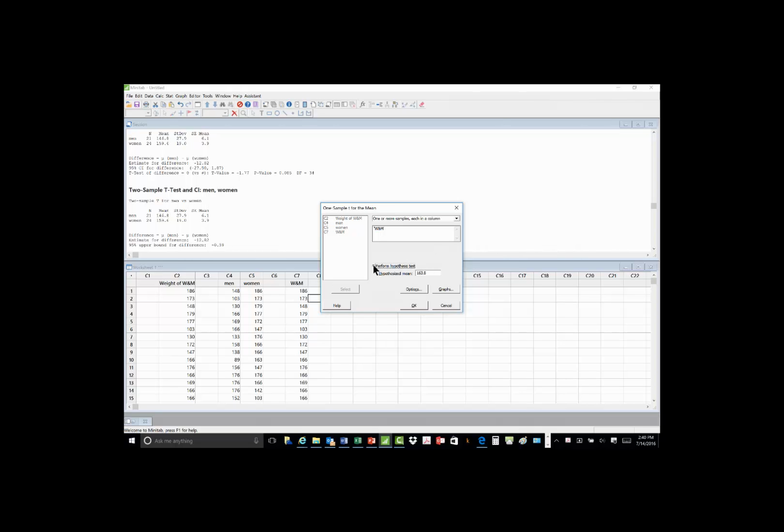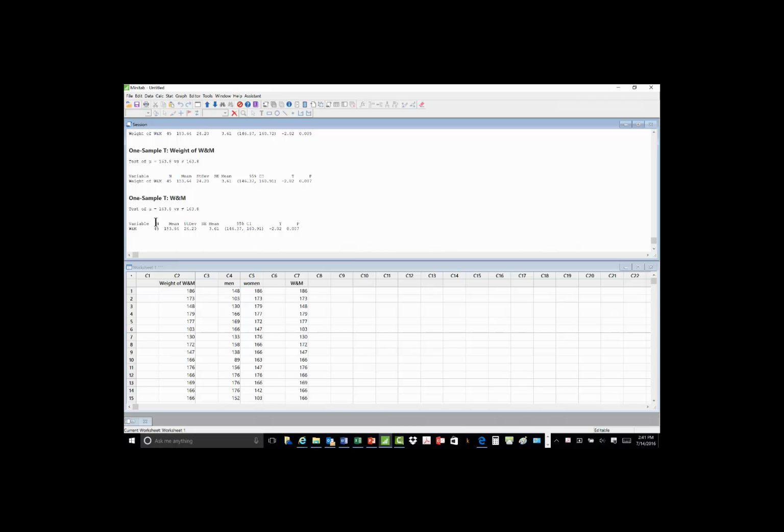And I want to perform a hypothesis test. There's a tiny little check mark that you have to put there. And I have hypothesized that the mean, because the null hypothesis is that there's no difference, that the hypothesized mean is 163.8. Then I hit OK, and I receive information here that says, okay, here's the information. And you can see this is for a two-tailed test.